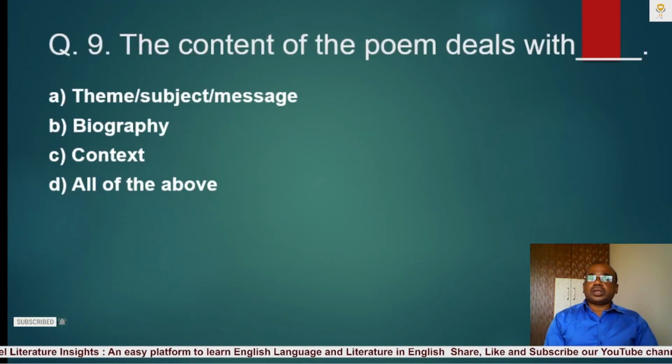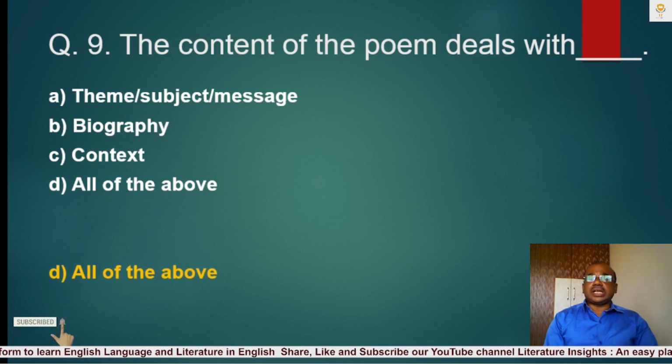Question number 9. The content of the poem deals with blank. A. Theme, subject, message, B. Biography, C. Context, D. All of the above. The correct answer is D. All of the above. The content of the poem deals with theme, subject, message, biography and context. So these are the content of the poem.